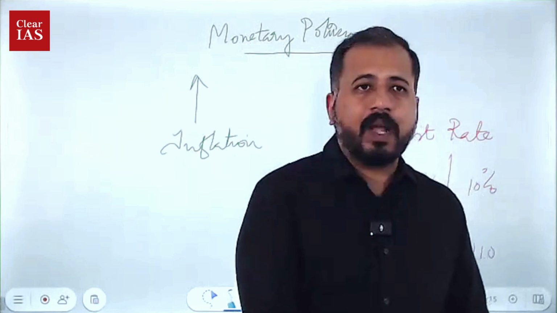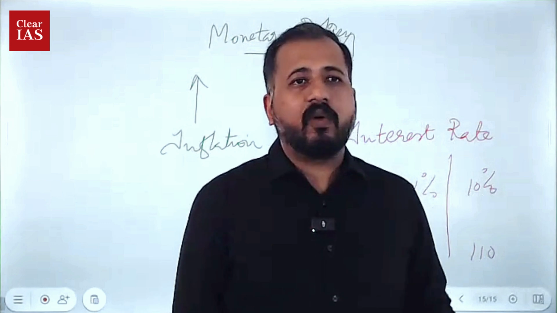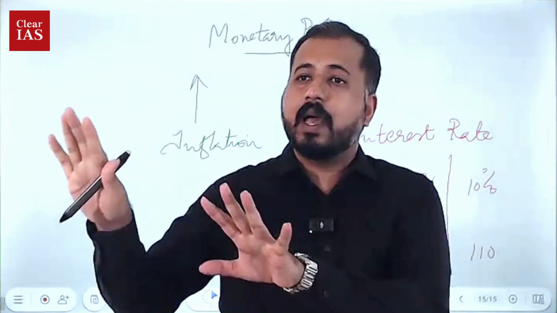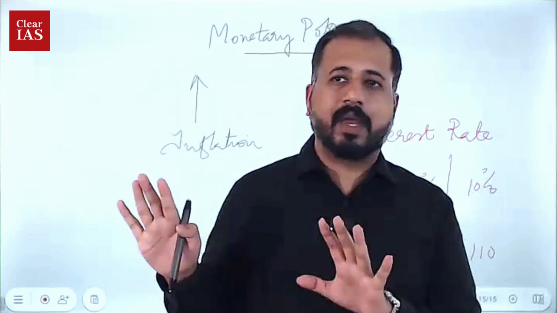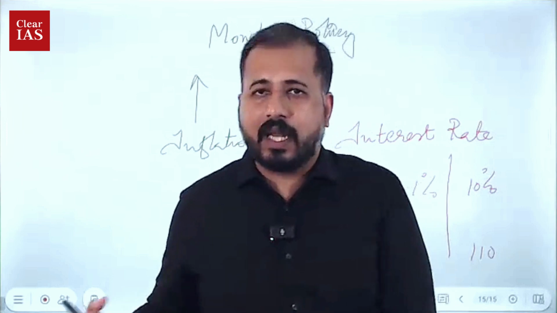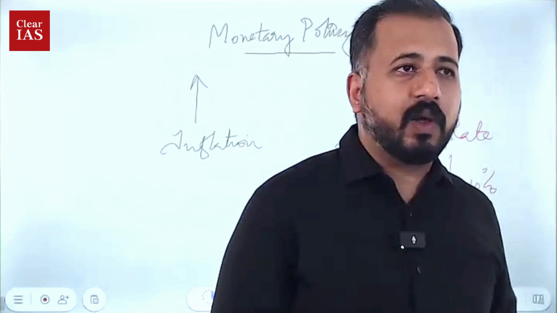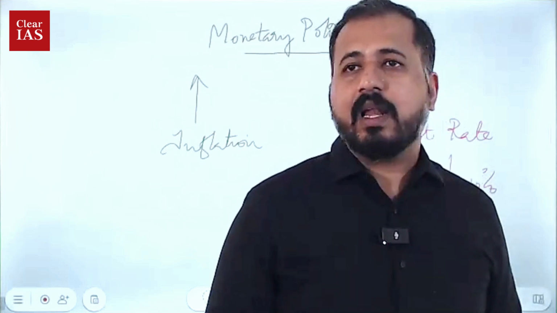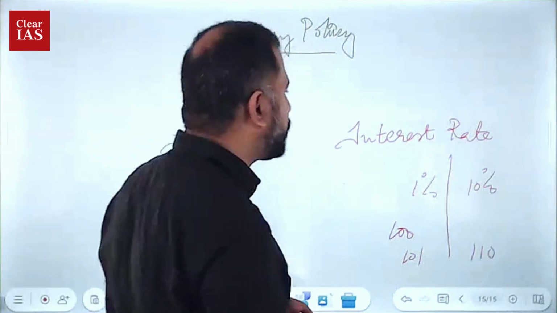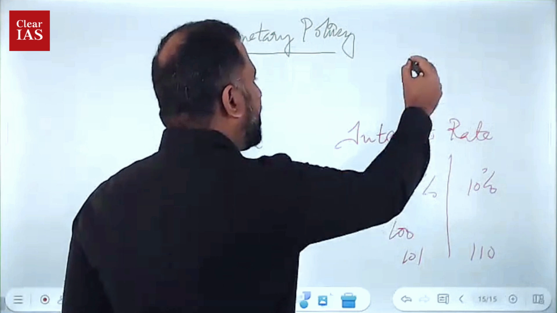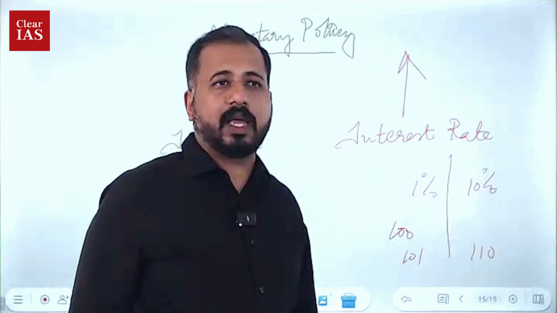So what happens? The government is sucking the liquidity out of the market and getting a lot of money into the banks, in fixed deposits. People have less tendency to break a fixed deposit, so that money remains there. The liquidity of the market is being sucked out by the RBI. If there is more liquidity in the market, inflation will go high; if there is less liquidity, inflation will come down. So if inflation is high, what the online student said is correct: the interest rate should also be high to reduce inflation.